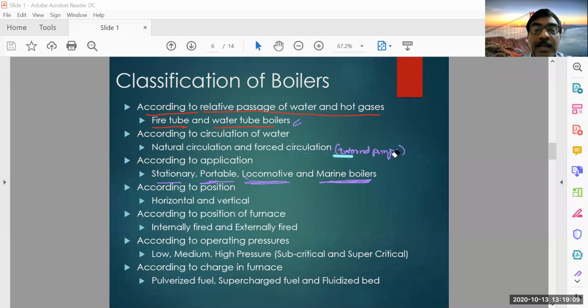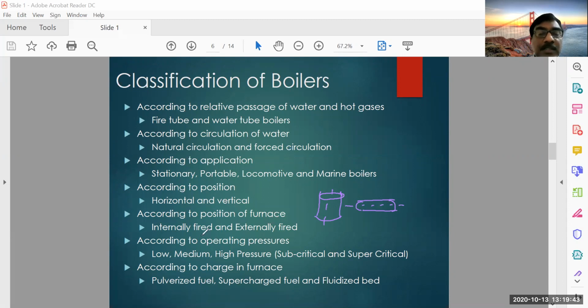Okay, and another important classification is the position of the boiler, either horizontal or vertical. That means basically the boiler shell, the boiler drum, is either vertical or horizontal. So based on this one, you have two types of boilers.